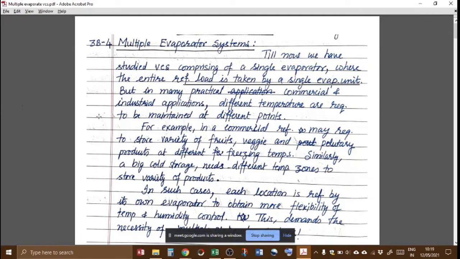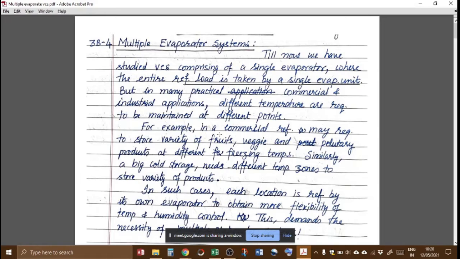But in many practical commercial and industrial applications, different temperatures are required to be maintained at different points. Now, basically, industrial या commercial applications में, if you have noticed, there is a need to maintain different temperatures at different points.